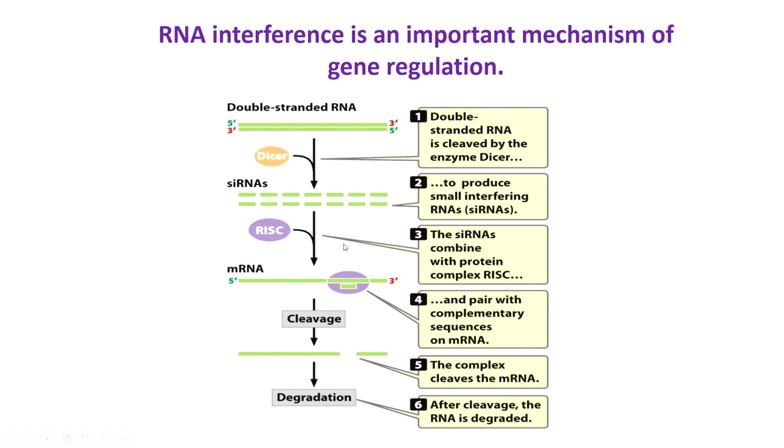Those small interfering RNAs that are also single-stranded will be complementary to some portion of a messenger RNA target in the cell. And so that small RNA will combine with the protein complex RISC, and then RISC and small interfering RNAs will together scan messenger RNA targets in the cell looking for a complementary sequence. When it finds one, RISC, which is the protein involved here, will actually break the mRNA. And after this first break, that leaves it open to even further degradation by other exonucleases. And so the combination of RISC and the small interfering RNA will break up a messenger RNA target.